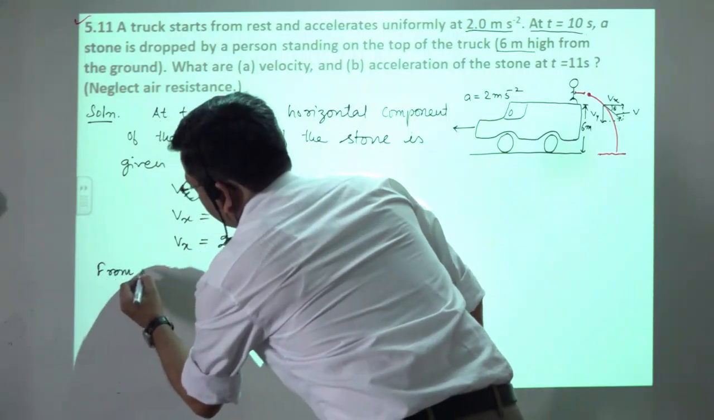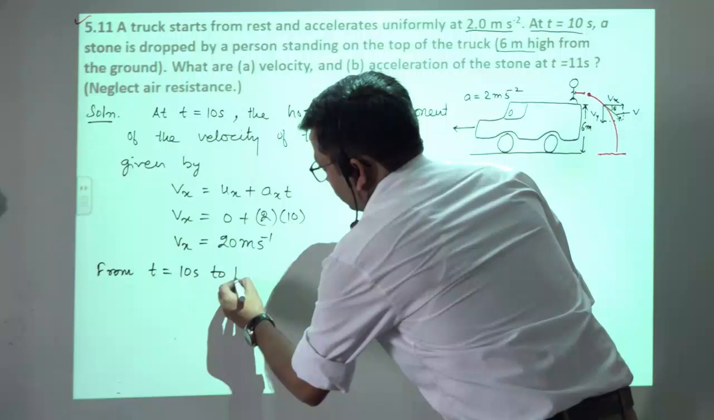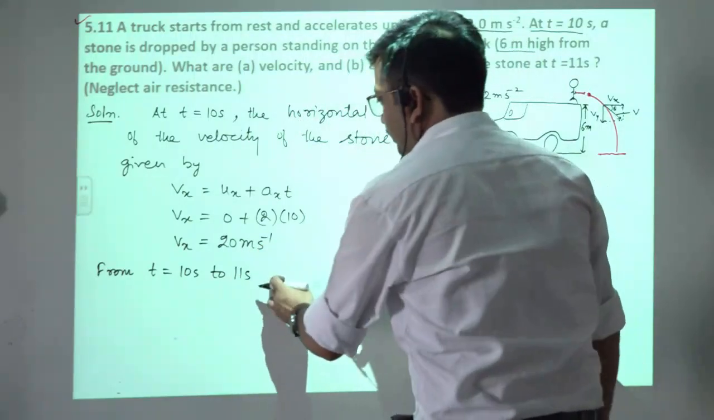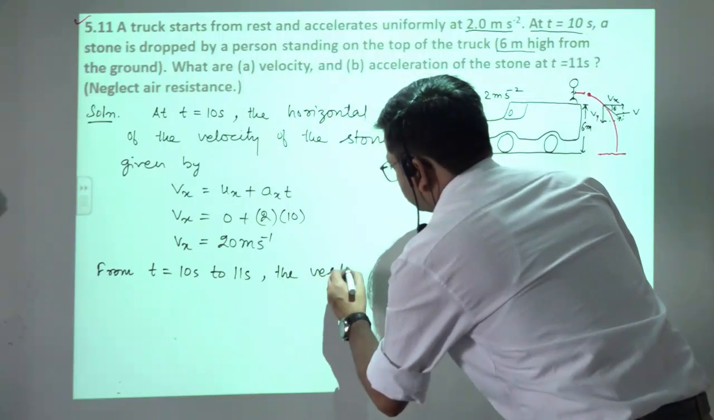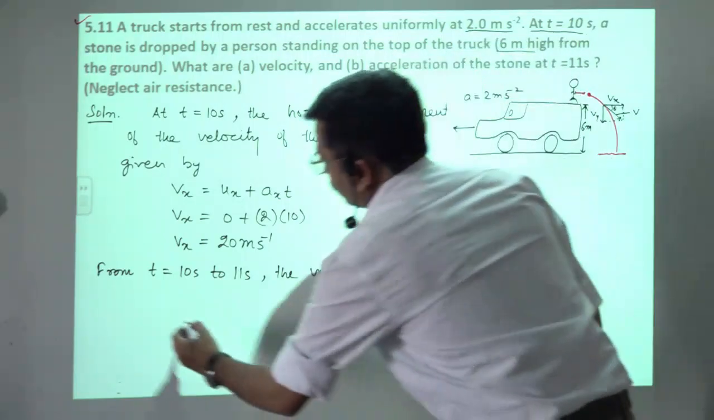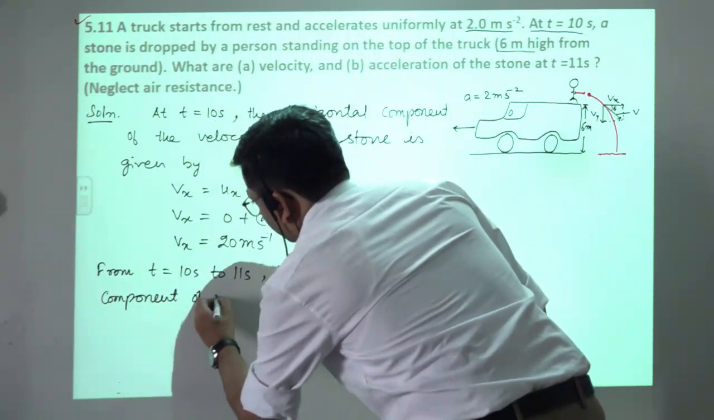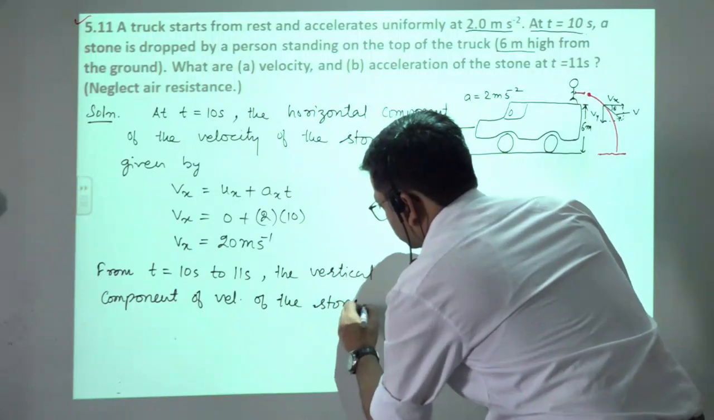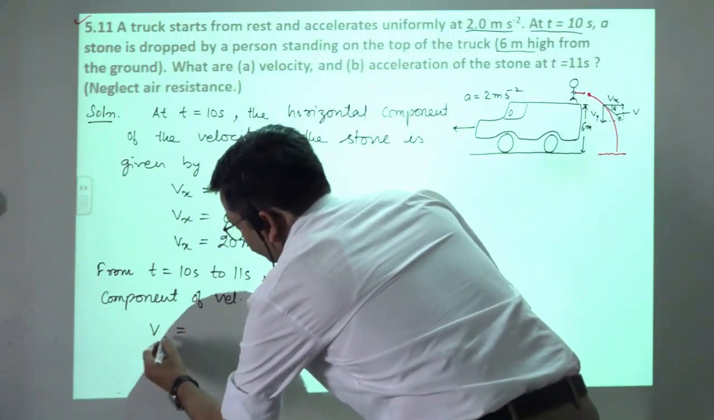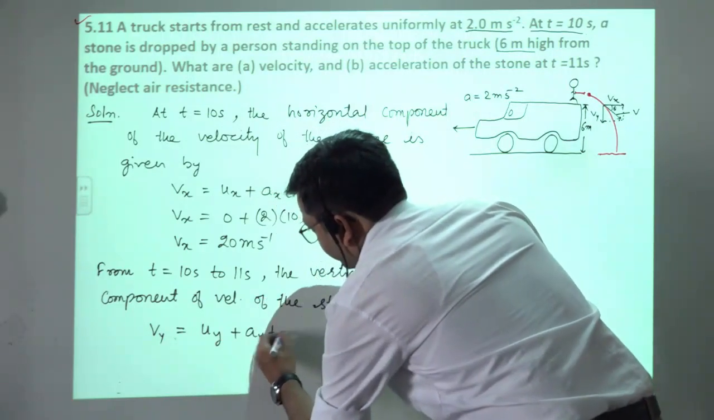Now from t is equal to 10 second to 11 सेकेंड, ठीक है। The vertical component of velocity of the stone is given by Vy is equals to Uy plus Ay into t.